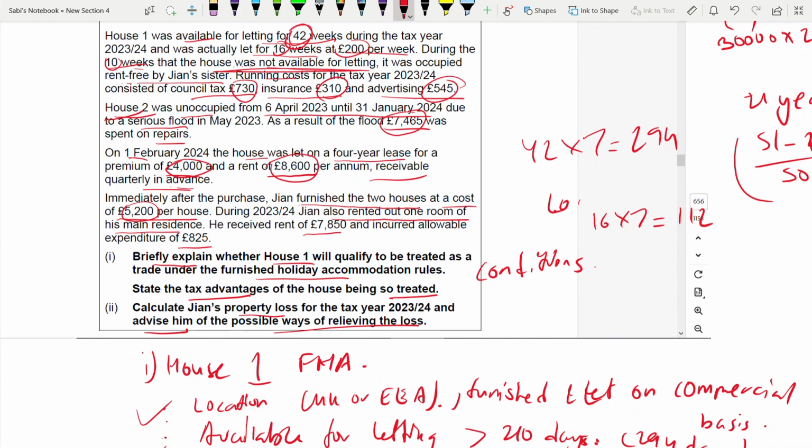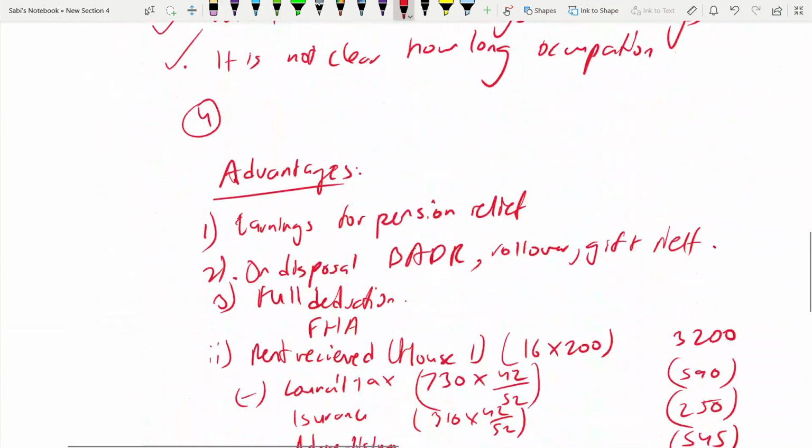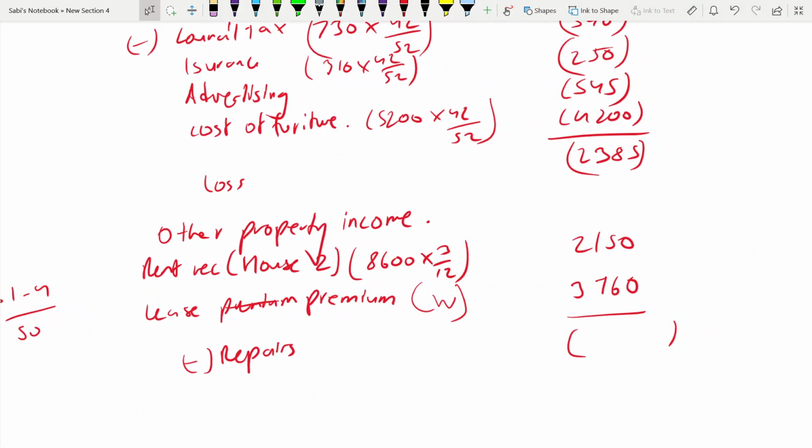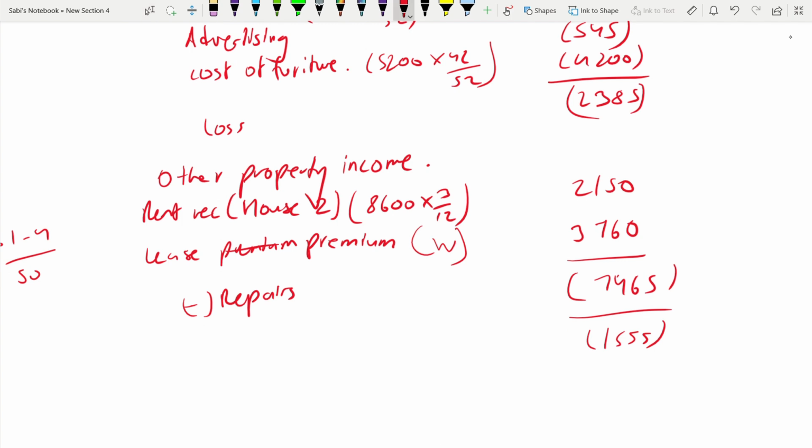House 2 was unoccupied and this much was spent on repairs. Okay. So now it is 7,465. 1,555. It's a loss. Now we have another one, which is rent from furnished room.